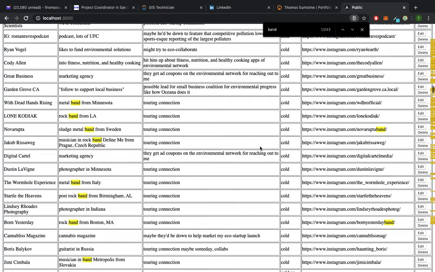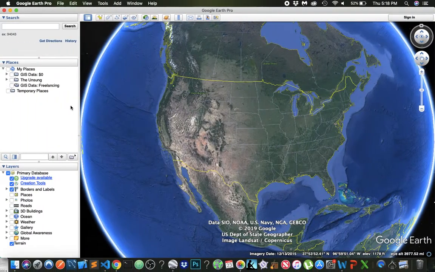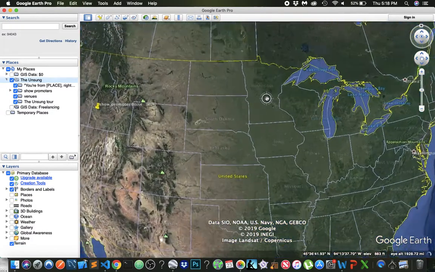So, for example, how I intend to use this app, how it's helped me keep my connections organized, and how I'm going to use it to advance my career. Let's see, for example, this is a band from Minnesota. So now I know that there's a band in Minnesota.